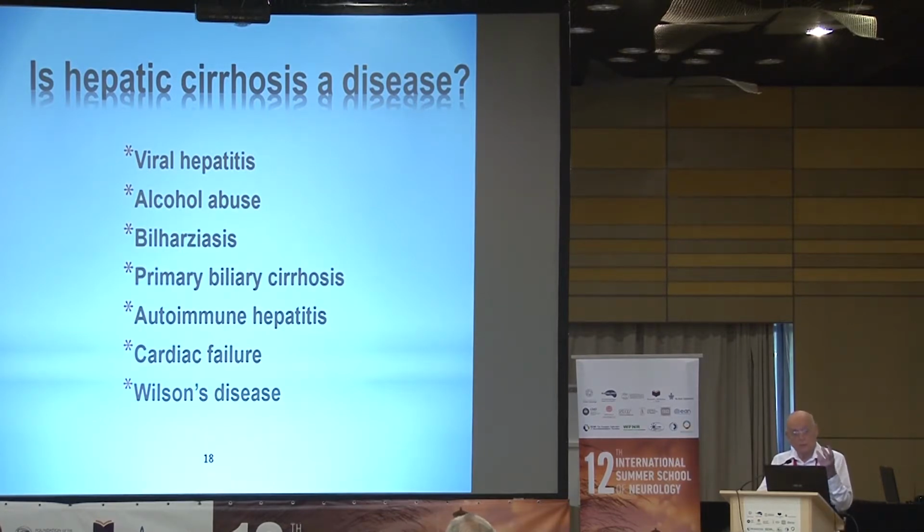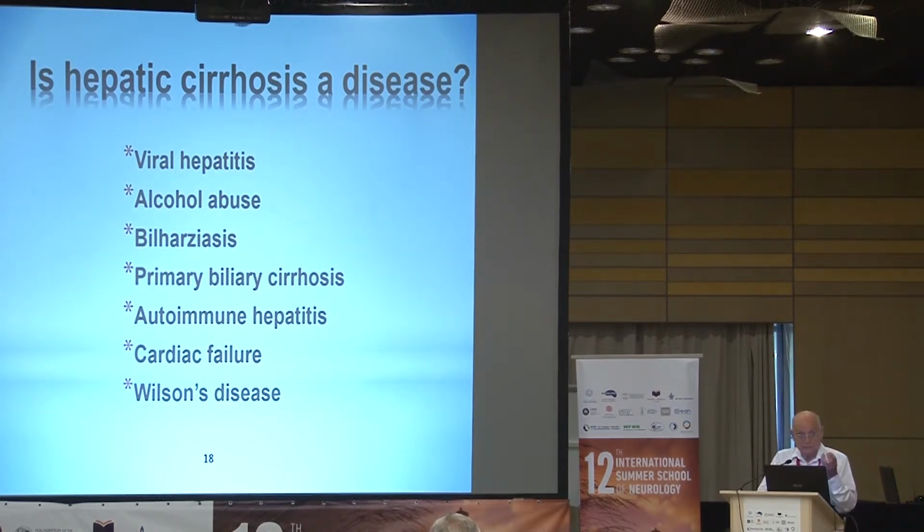If we want to eliminate cirrhosis due to hepatitis, we can immunize people against hepatitis. If we want to prevent people from having alcohol abuse cirrhosis, we should recommend to them to move to Saudi Arabia. There, by law, you are not allowed to have alcoholic cirrhosis.